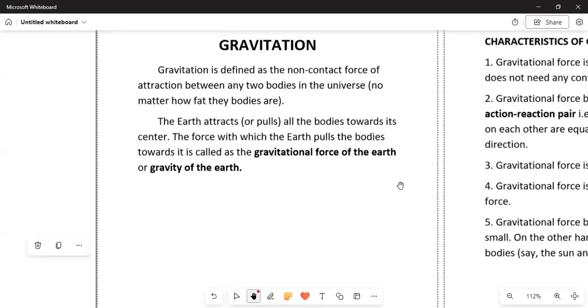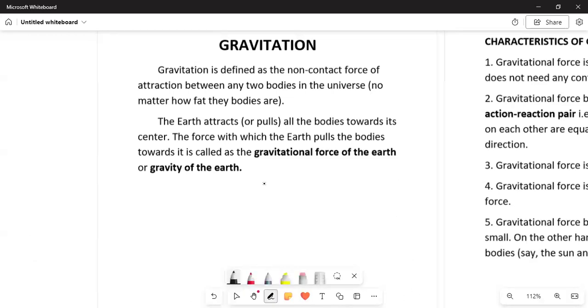So till now we have discussed our topic, that is gravitation. First we'll recall what we have all studied. We started with the definition of gravitation. What was gravitation? It was a non-contact force of attraction between any two bodies in the universe, no matter how far the bodies are.